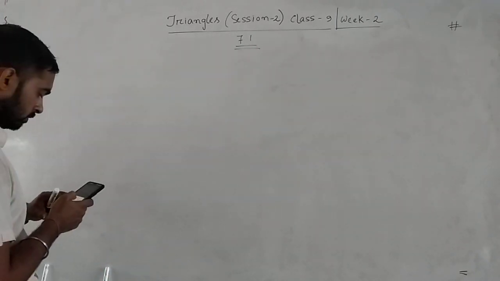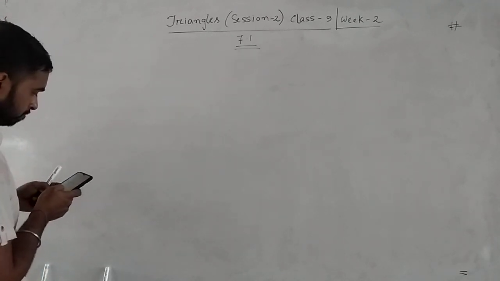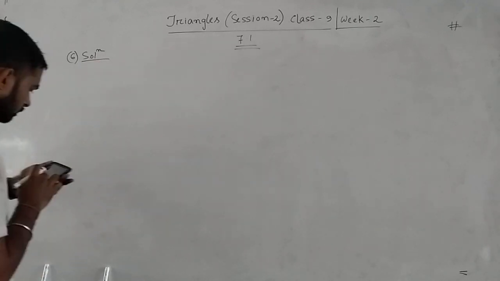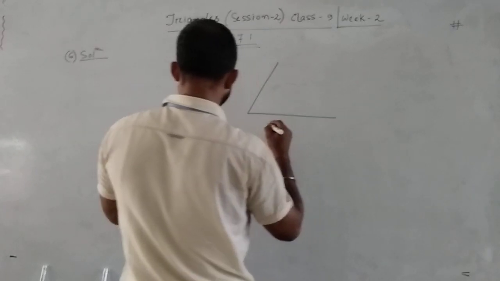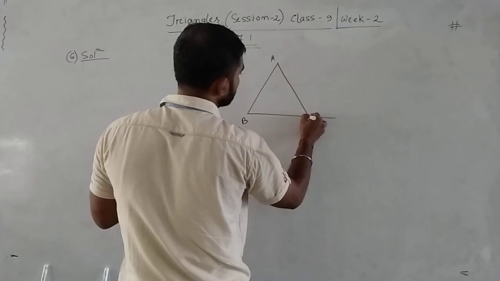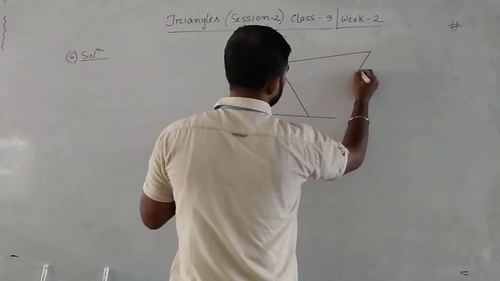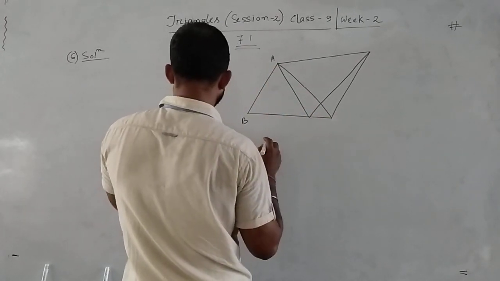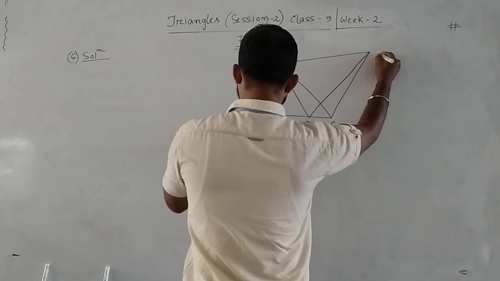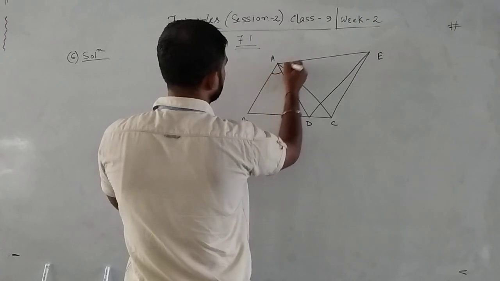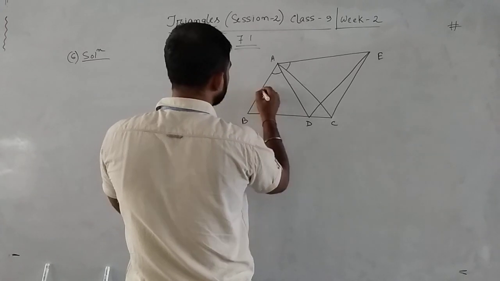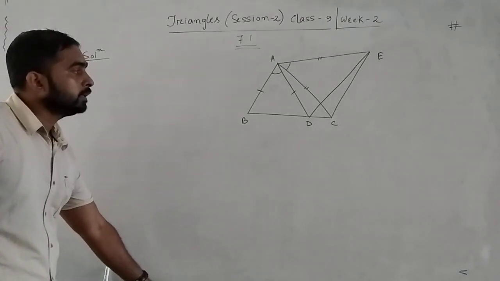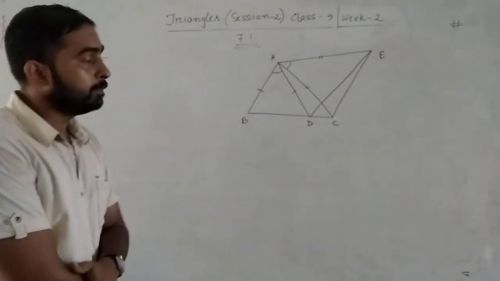Question number 6. Here what you have to prove is that BC equal to DE.